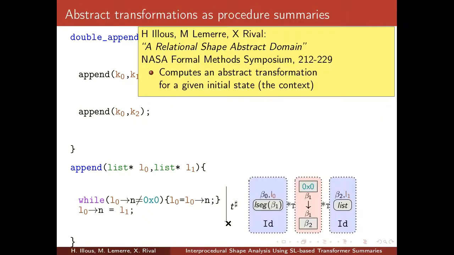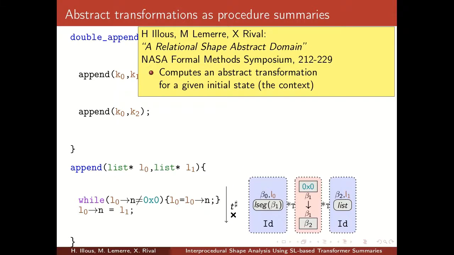We will reuse an abstract transformation published in an earlier paper, which describes how to compute an abstract transformation for a given initial state. What this abstract transformation describes is two linked lists. The second linked list can be any linked list and is not modified by the function. The first linked list must be non-empty, and its last element contains initially 0 and is now modified to point to the second linked list. The rest of the linked list is not modified.